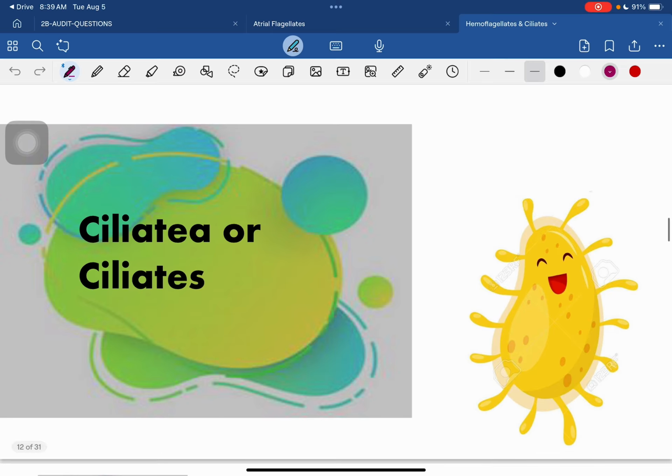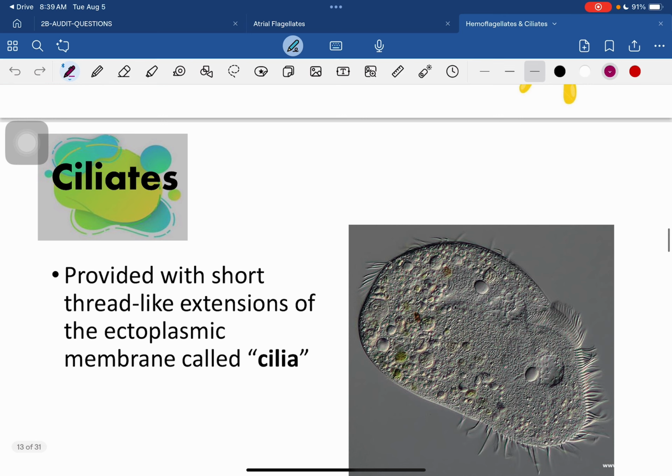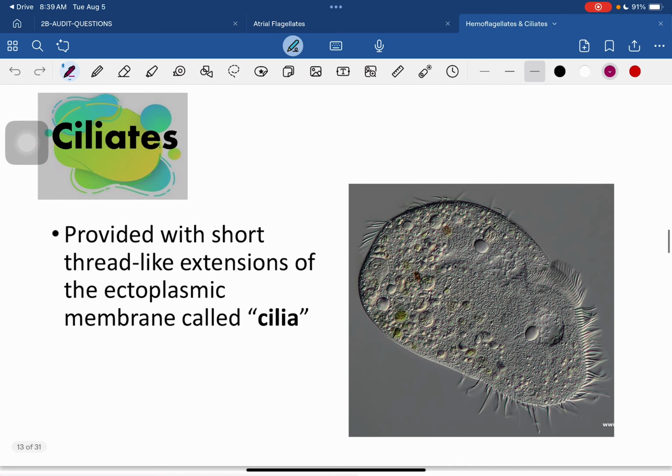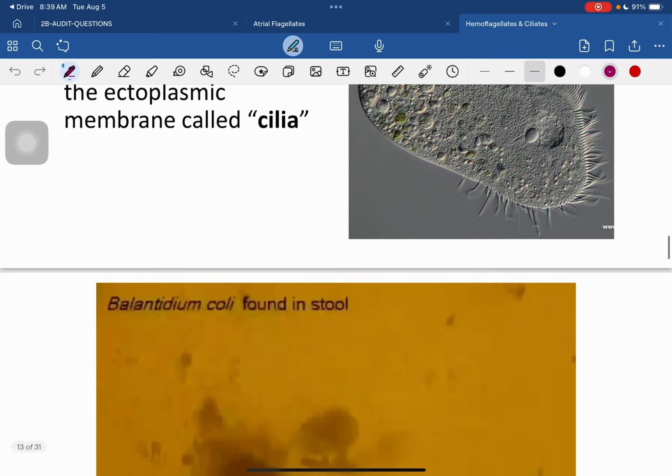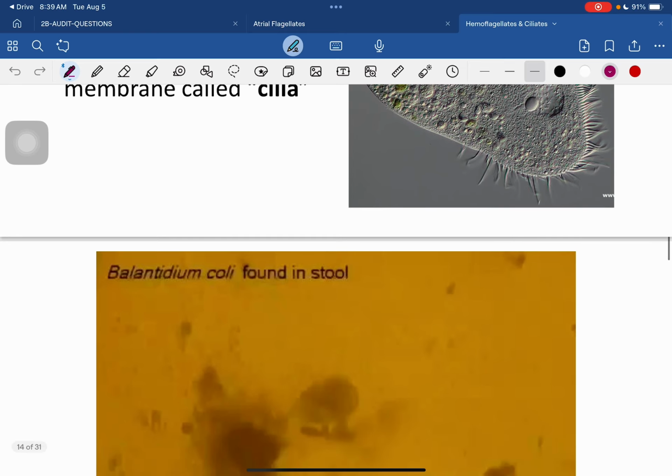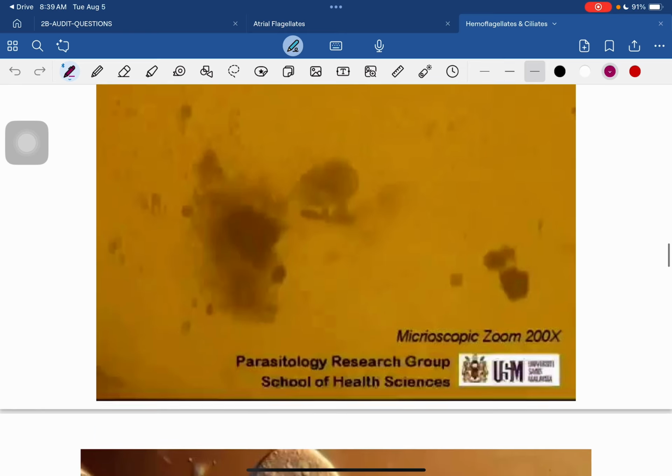Okay, next we go to your ciliata or your ciliates. We only have one medically important ciliate. But in general, your ciliates have what we call cilia, or thread-like extensions of the ectoplasmic membrane. So this is the cilia.